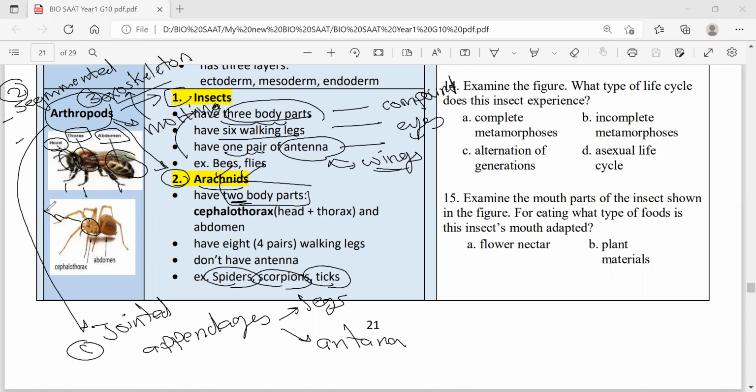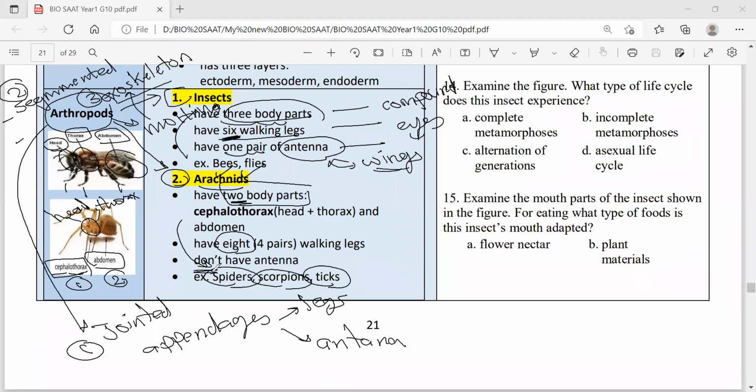The head and the thorax are fused, forming cephalo means head, thorax. Cephalothorax is the first body part, and the second is separate, which is the abdomen. Means arachnids like spiders and scorpions and ticks have 2 body parts, cephalothorax and abdomen. Okay. Next, we have 4 pairs of walking legs, 8 in total, not 6 as in insects.